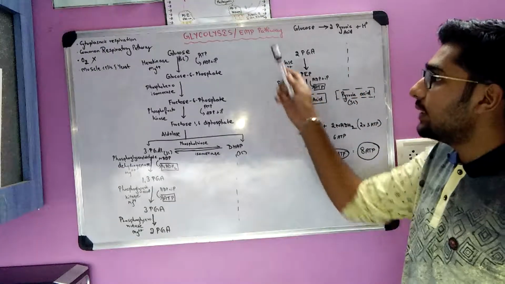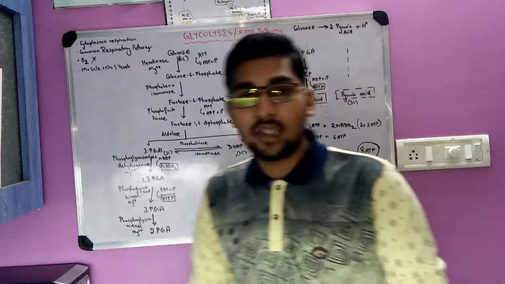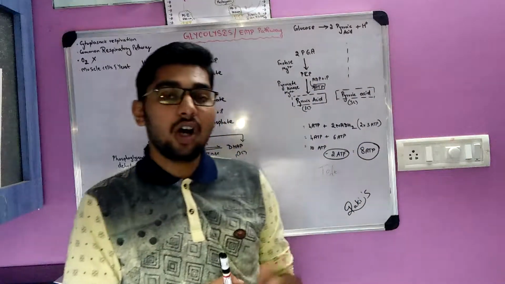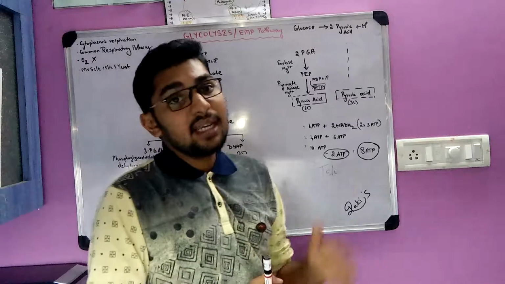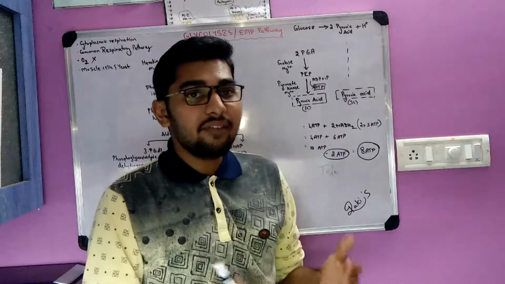In today's video, we're going to discuss glycolysis, which is also called the EMP pathway. EMP stands for Embden, Meyerhof, and Parnas pathway. These were the three pioneer biochemists who discovered this glycolysis cycle. In fact, they were not.